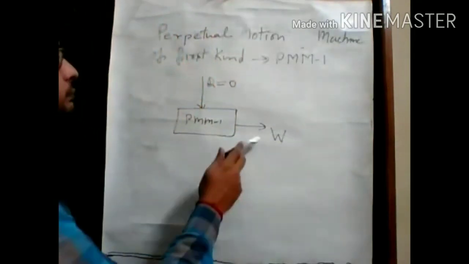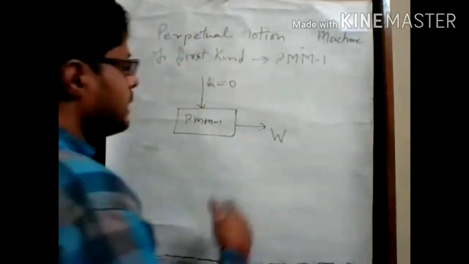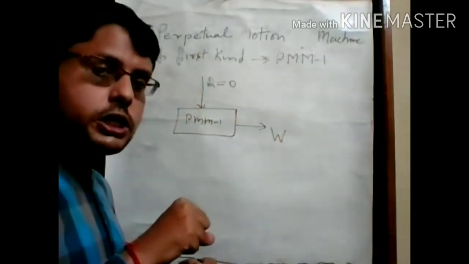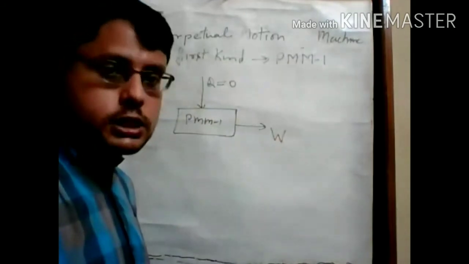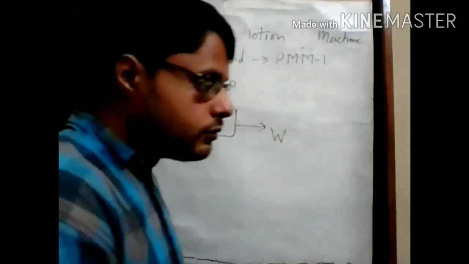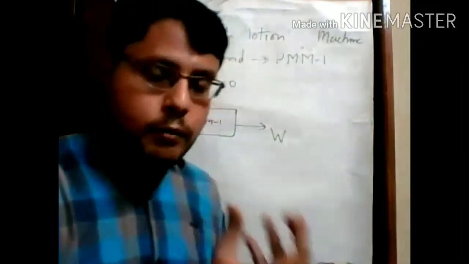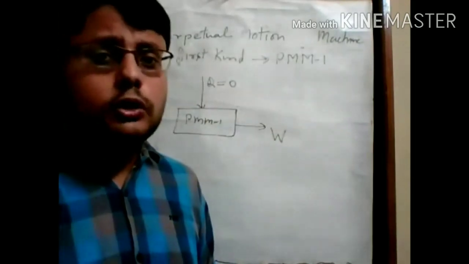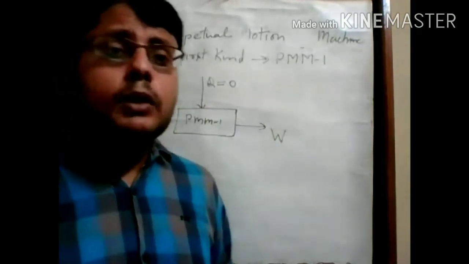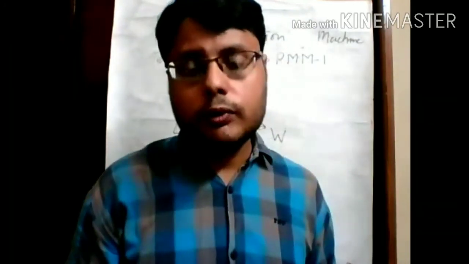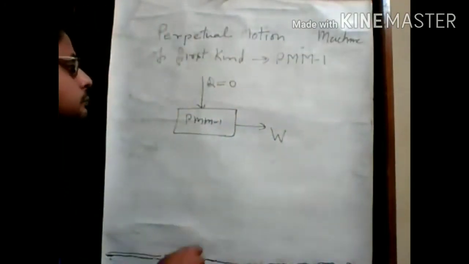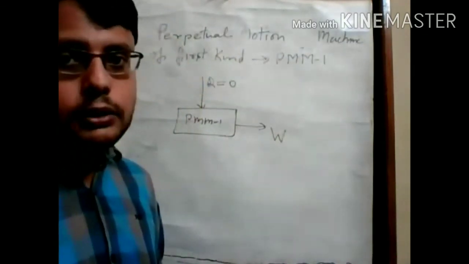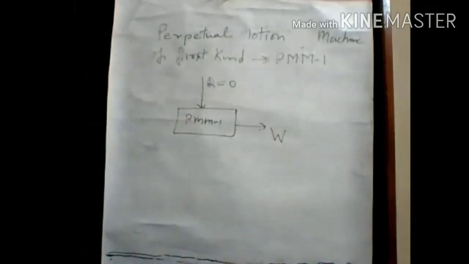The reverse also violates the first law of thermodynamics. That means if any machine absorbs some form of energy and produces no effect from system to surrounding or surrounding to system, that is another violation of the first law. So a PMM machine is impossible to make in a practical manner. This is about the PMM1 machine.